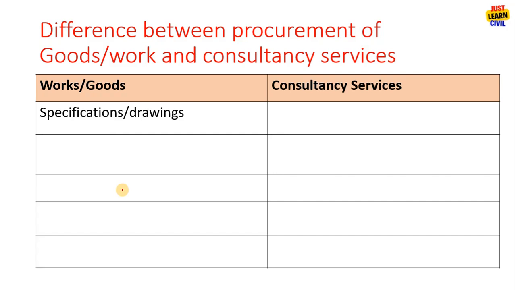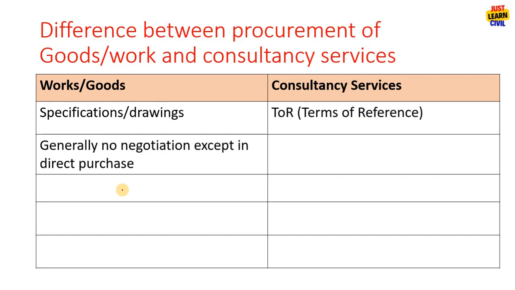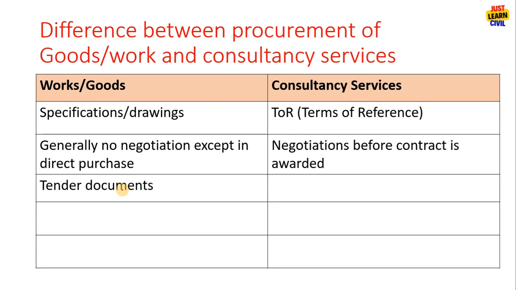In goods and works, we present specifications, drawings, but in consultancy services we prepare terms of reference. In goods and works, there is no negotiation except in the direct purchase. In direct purchase, you have to negotiate with the contractor or supplier, but in consultancy services, generally there is negotiation before awarding the contract. In goods and works, we prepare tender documents. In consultancy services, we prepare request for proposal.